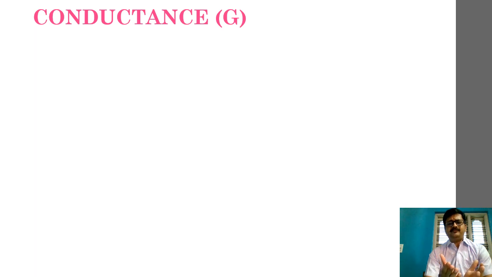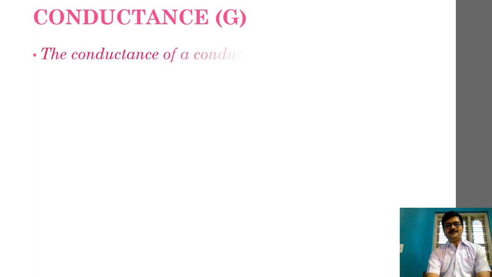Can we not define the flow of current, or the easiness with which the current can flow through a conductor? That particular thing can be observed and very comfortably stated with the help of a physical property of that conductor called conductance. Fine. So it is the antonym of resistance.